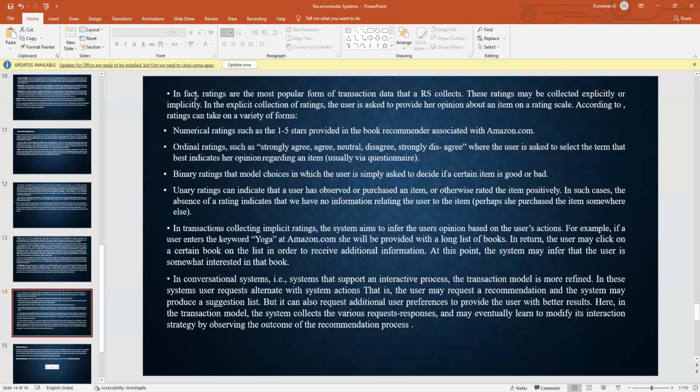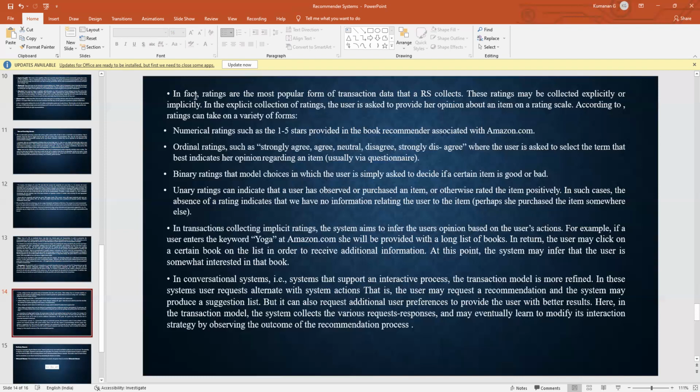In collecting implicit ratings, the system aims to infer the user's opinion based on the user's actions. For example, if a user enters the keyword yoga at Amazon.com, he will be provided with a long list of books. In return, the user may click on certain books on the list in order to receive additional information. At this point, the system may infer that the user is somewhat interested in that book.